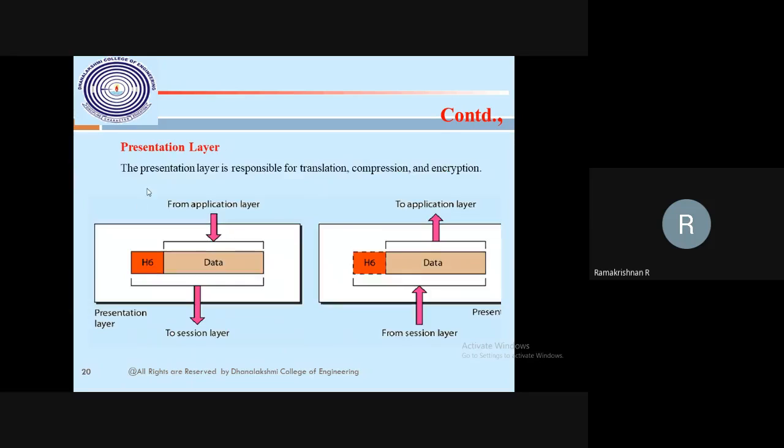This is from the application layer. The message goes to the presentation layer, which is responsible for translation, compression, and encryption, and then transfers it to the session layer in the source machine. In the destination machine, the session layer gets the message from the session layer below, and then transfers it to the application layer. This is what the presentation layer will do.